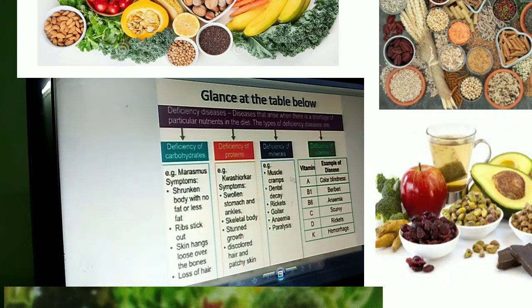And this is also an example of deficiency of carbohydrates. Here nutrients also I have given, some minerals also. Just one more, the total chapter at a glance I have given. Learn all these charts nicely and be ready for the test.